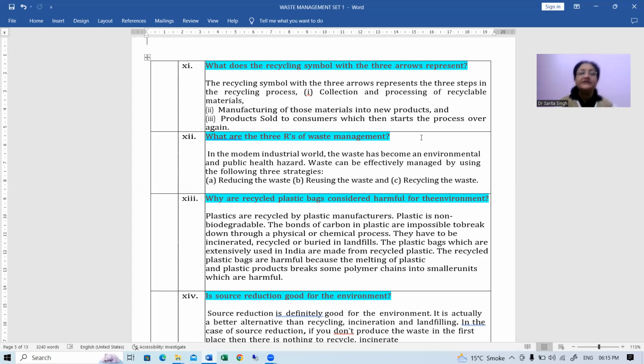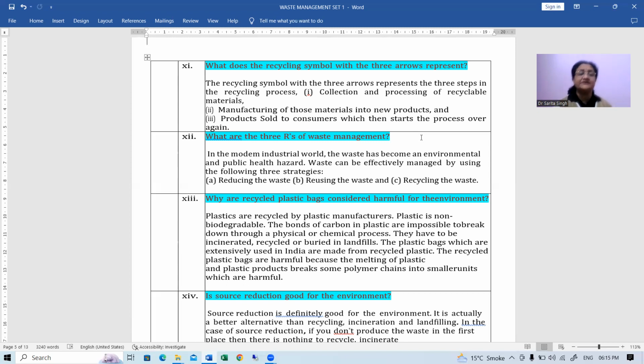Now, why are recycled plastic bags considered harmful for the environment? Plastics are recycled by plastic manufacturers. Now, plastic is non-biodegradable. We all know it very well, right? The bonds of carbon and plastic are impossible to break down through a physical or chemical process. They can be sent to the incinerators. Okay, they can be recycled or buried in landfills.